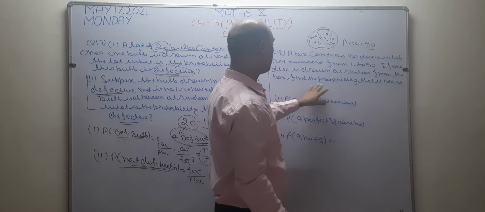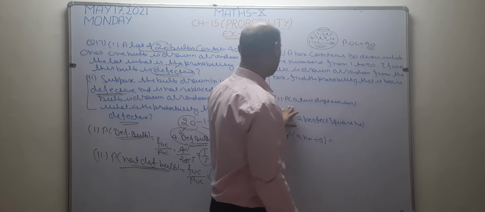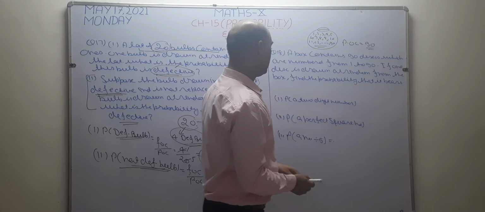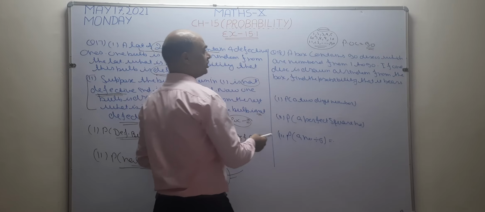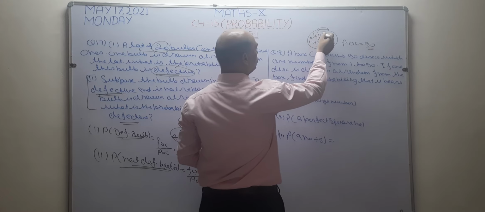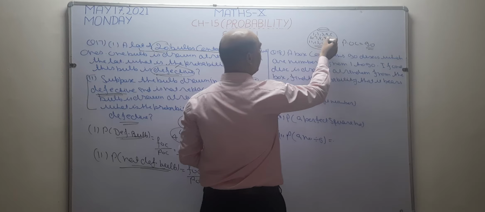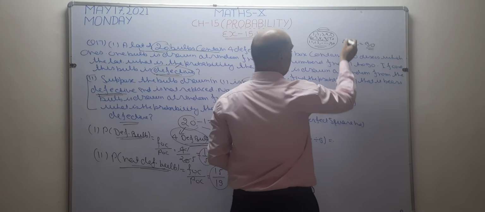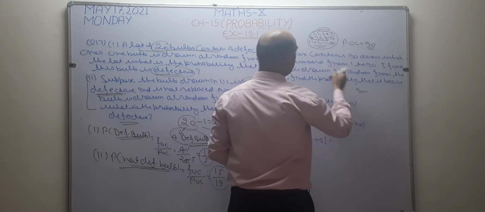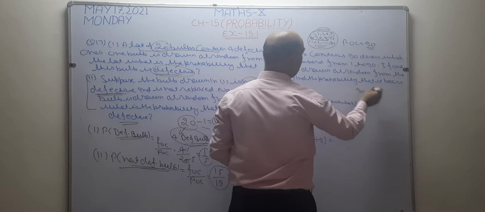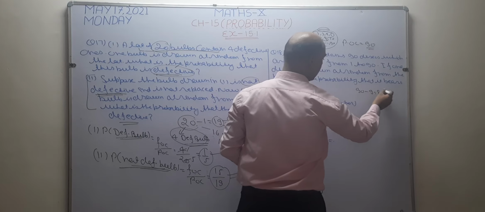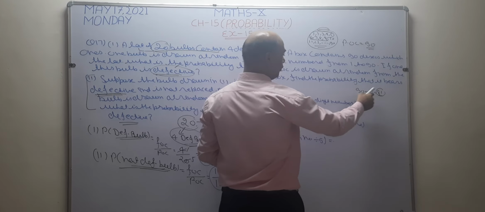Now find the probability that it bears a 2-digit number. First I want to check how many single digits are there. See, 1, 2, 3, 4, 5, 6, 7, 8, 9. All these are 1-digit numbers. Total numbers are 90, in which single digit numbers are 9. It means all the remaining numbers are 2-digit numbers. So 90 minus 9 equal to 81. This is the number of 2-digit numbers.